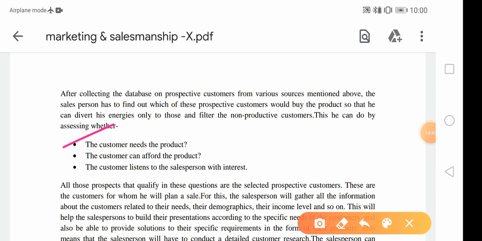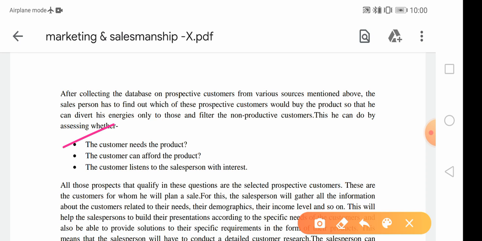So the things by which we can assess whether the customer is a productive customer or a non-productive customer: first, that person or those customers who are in need of that product.